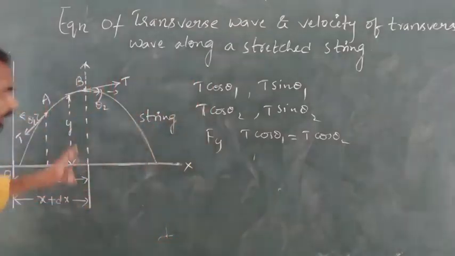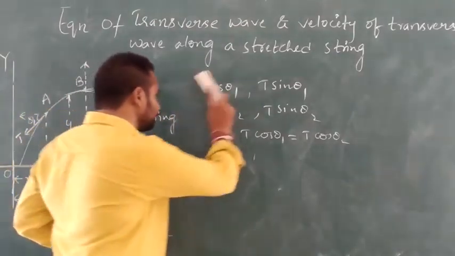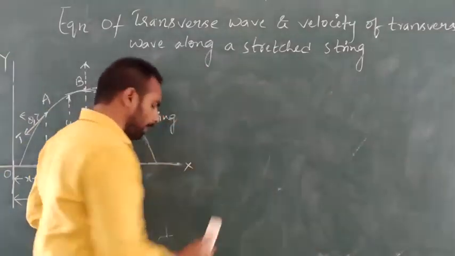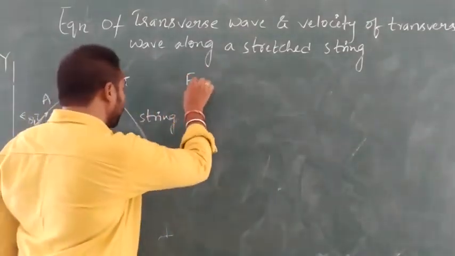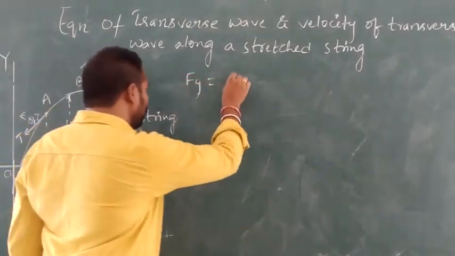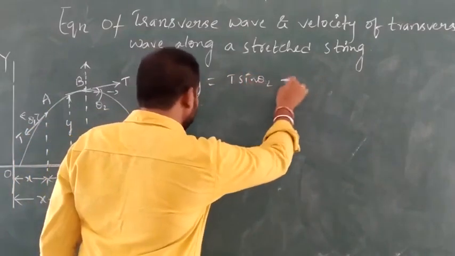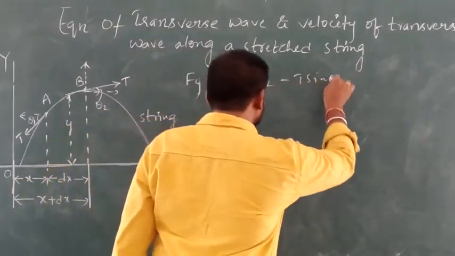But along the y direction, the resultant force is Fy, which is equal to how much? Fy is equal to T sin theta 2 minus T sin theta 1.